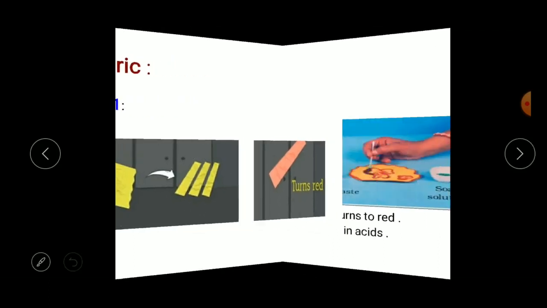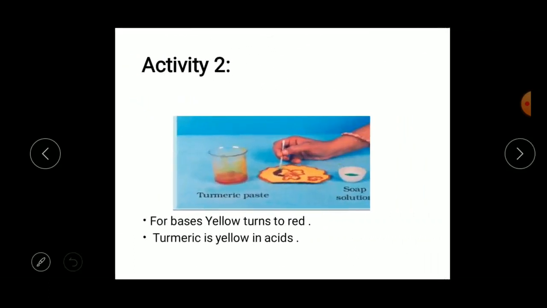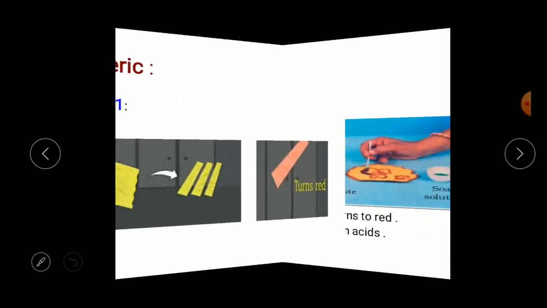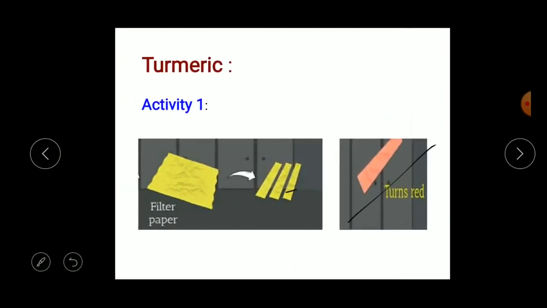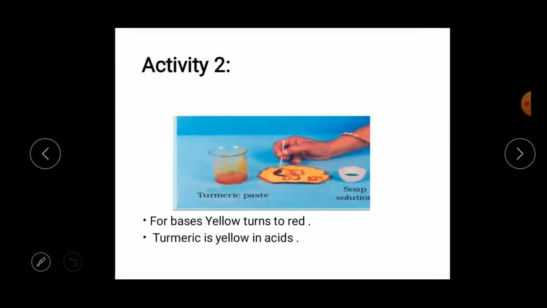So here, for bases, yellow turns to red color. Here it has turned, right? So this yellow, after putting a drop of soap solution on these yellow strips, turns into red color. So it means for bases yellow turns to red.